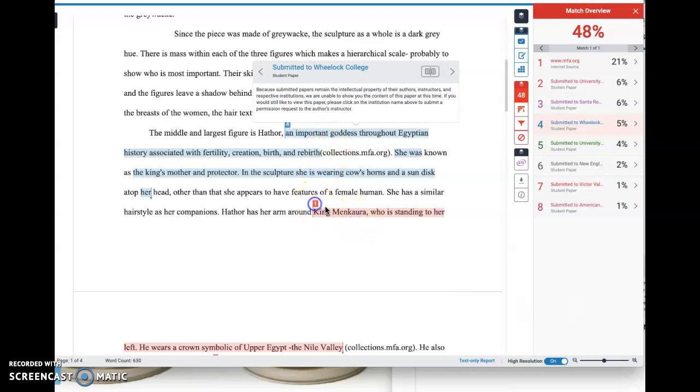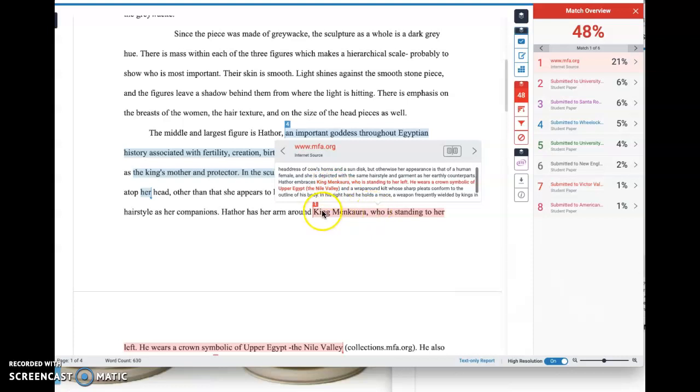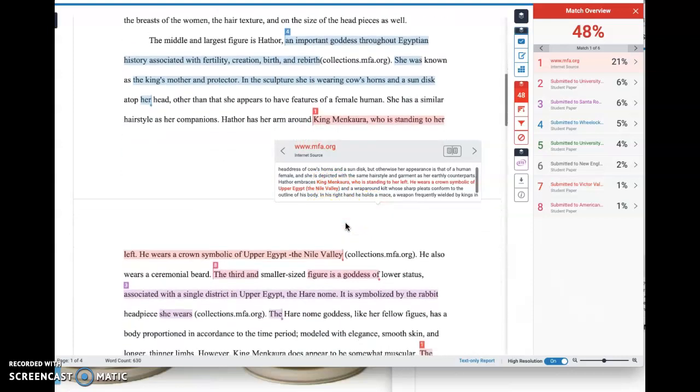Let's look at this other one. Let's look at number 1. This says King Menkaura is standing to her left. He wears a crown symbolic of Upper Egypt. And when I look at the highlighted text in this preview, it says that that's exactly what it says at the MFA.